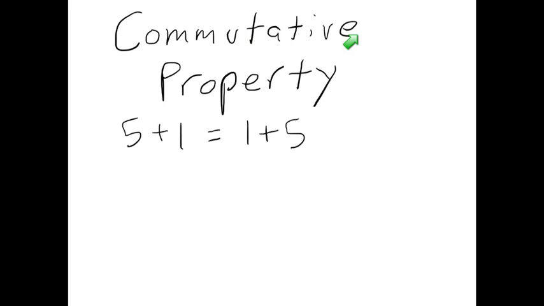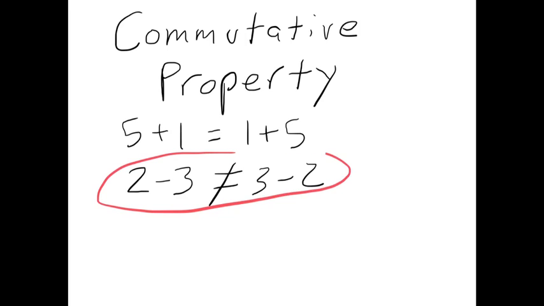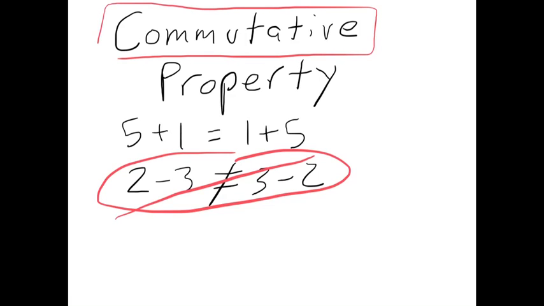However, subtraction, like we saw in the last example, 2 minus 3 is not the same as 3 minus 2. So subtraction does not have the commutative property. In other words, it's not the same in both directions. You get different numbers. It's the same with matrices. You can add them, and it doesn't matter the order, but subtracting does make a difference. So the commutative property is true for matrix addition, but not for matrix subtraction. We'll talk more about that when we get to some other operations.